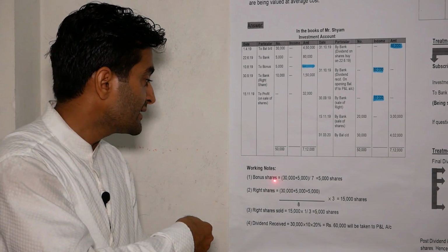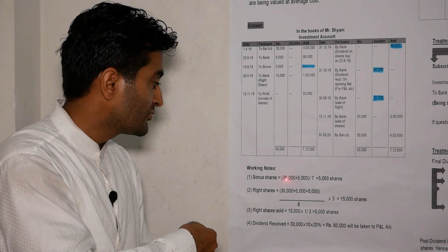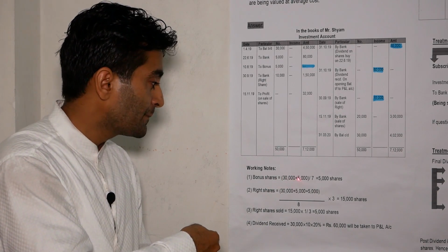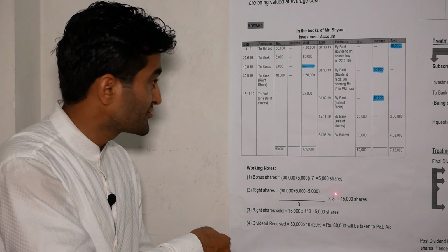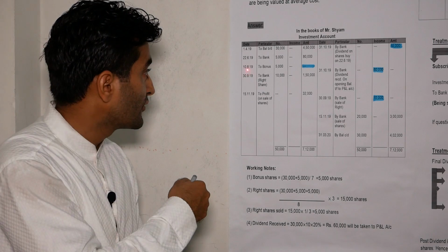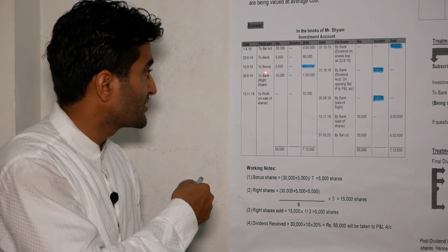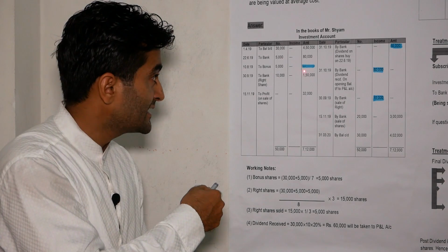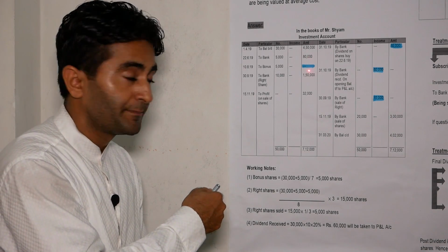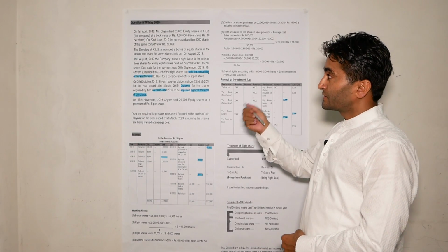So bonus share is equal to 30,000 opening balance plus 5,000 purchased shares into 1 by 7, which is equal to 5,000 shares. So on 10th of August 2019, to bonus share 5,000. So cost of bonus share is nil. That's why the amount column is nil. So next adjustment is rights issue.